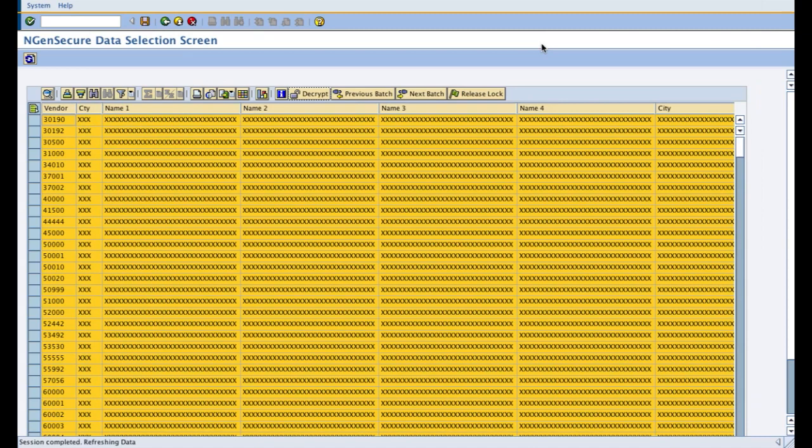Now similarly, it will try to auto refresh the screen with the decrypted data, and I will save it.